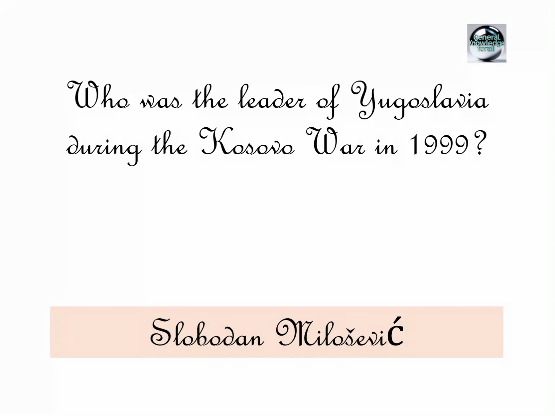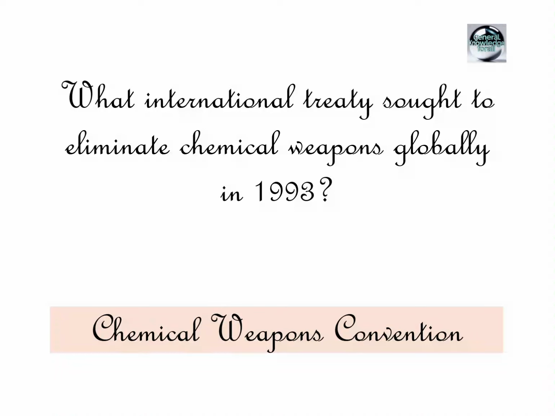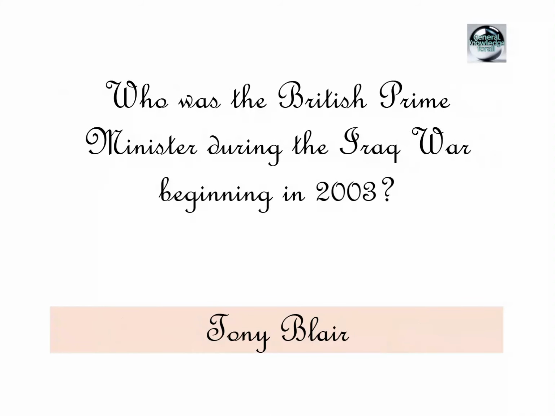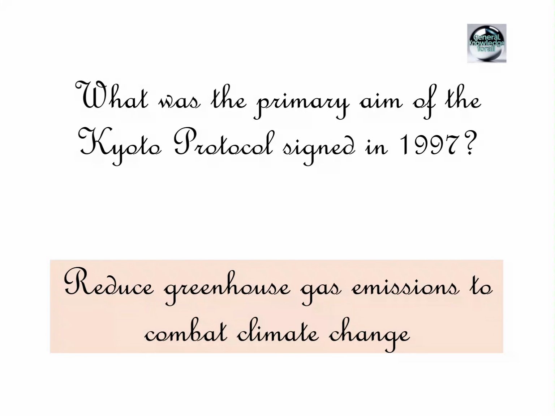What international treaty sought to eliminate chemical weapons globally in 1993? Chemical Weapons Convention. Who was the British Prime Minister during the Iraq War beginning in 2003? Tony Blair. What was the primary aim of the Kyoto Protocol signed in 1997? Reduce greenhouse gas emissions to combat climate change.